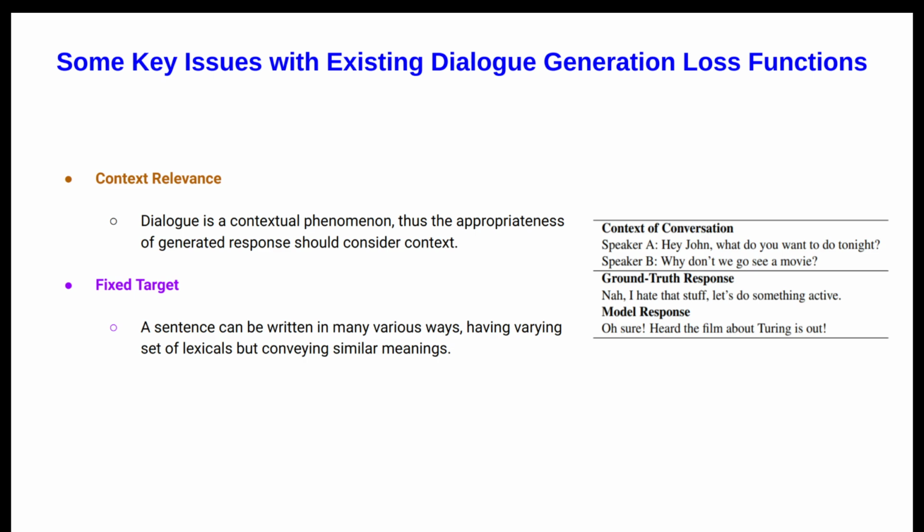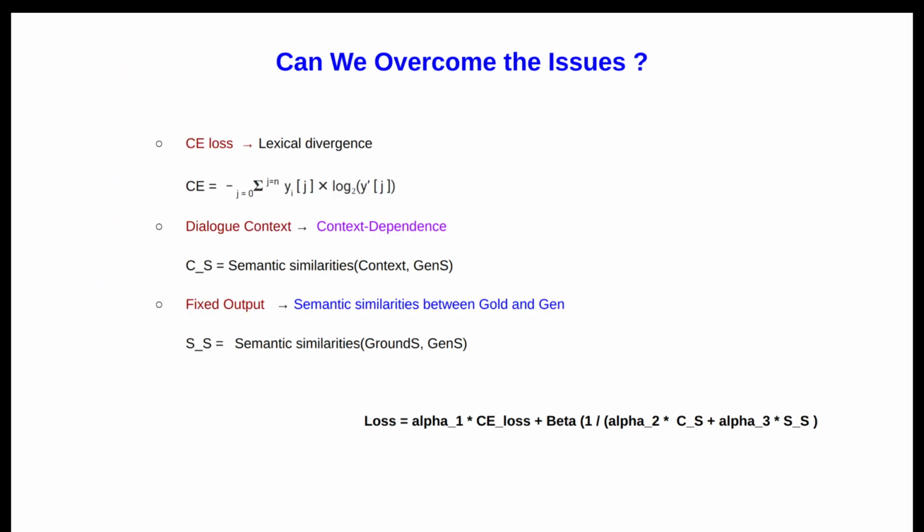You also need to take the context into account, but the cross entropy or any popular dialogue generation loss function doesn't consider this property. So we thought of investigating this property in dialogue generation loss functions and seeing how much it impacts. This was the whole thing we carried out for this work.